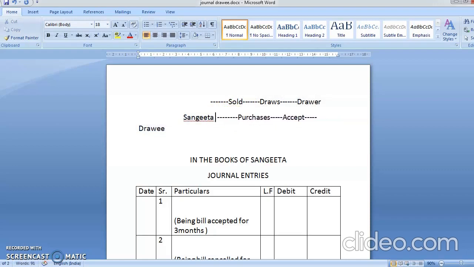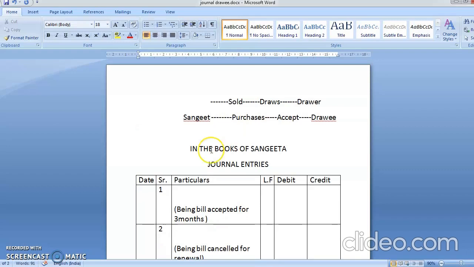I have written here, Sangeeta, purchase accepted, because drawee. Matlab Sangeeta is a drawee. So Geeta is a drawer.